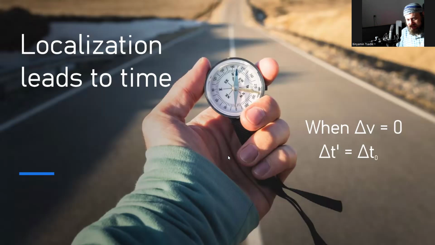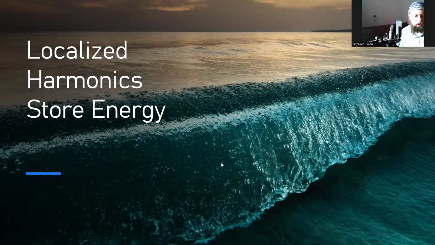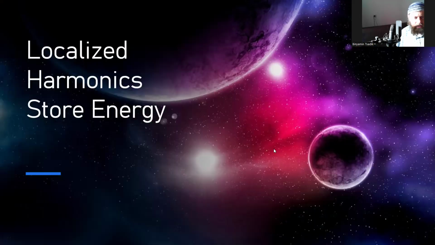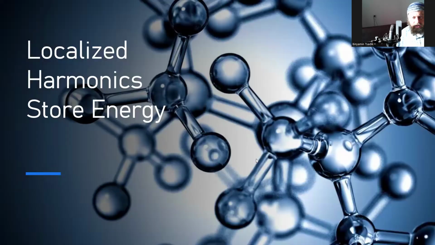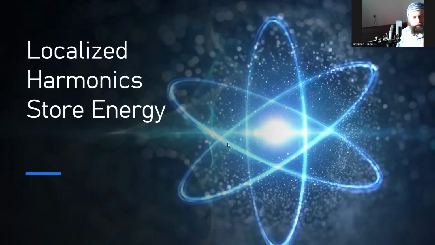Only when you slow something down does time actually emerge. So localized harmonics store energy. We see this all over the world. How do you store energy? What is the energy storage mechanism? It's localized harmonics. We have energy stored in the rotation of the planets. We have energy in molecules, in the vibrations of molecules, and heat. Heat dissipates eventually, but it has a duration. It has time. It doesn't just vanish.